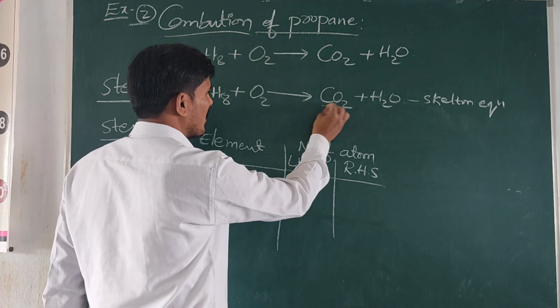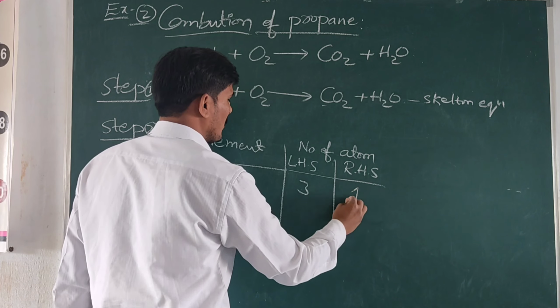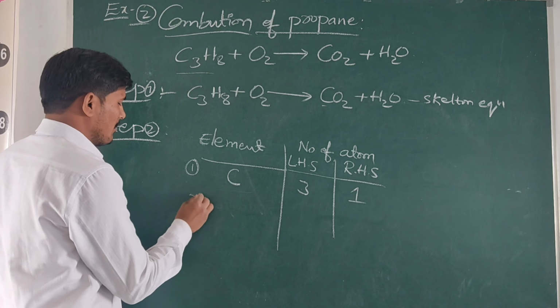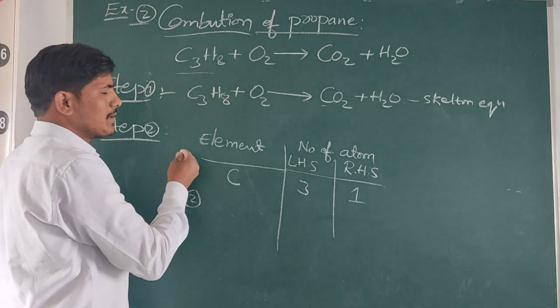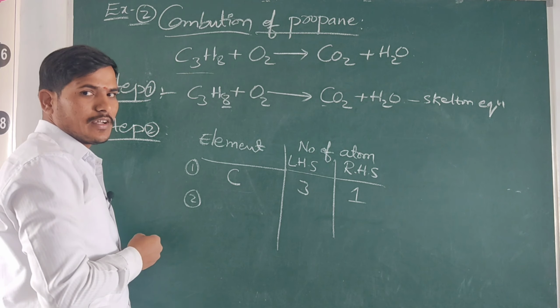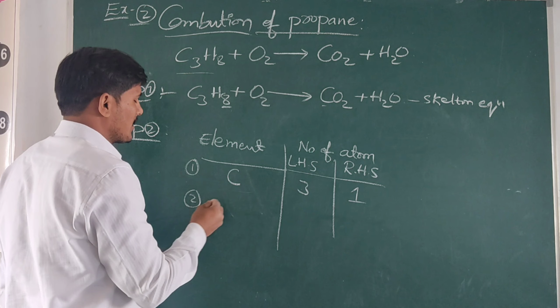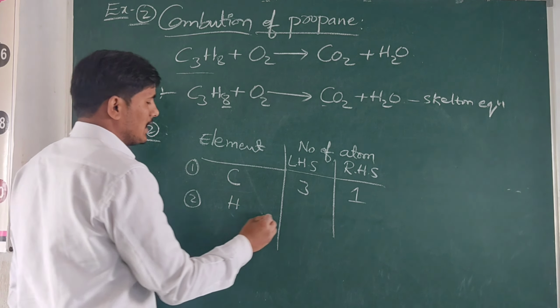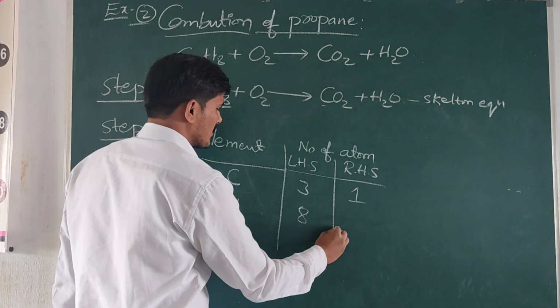Only 1 carbon is present. Okay, write this 1. Take the next element. Which is the next element? Hydrogen. Okay, how many hydrogens are there? 8 hydrogens are there. Hydrogen on the left side, 8 hydrogens are there.